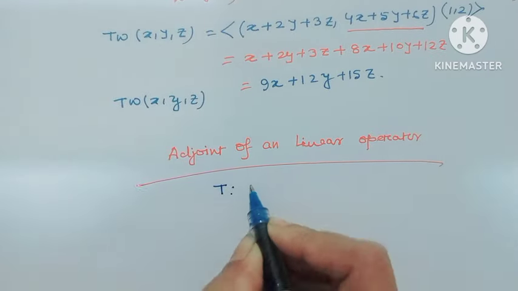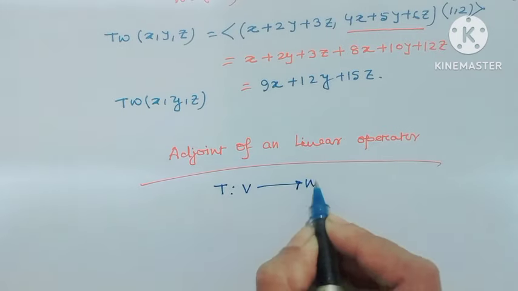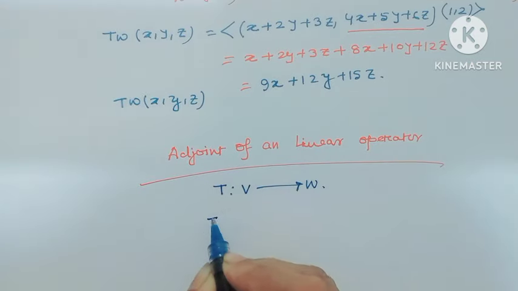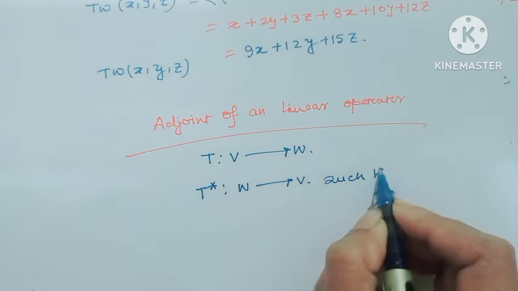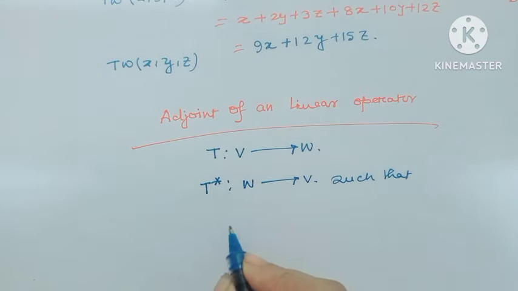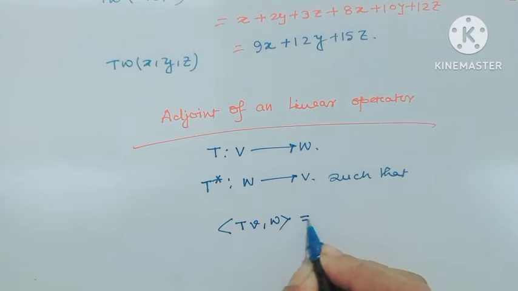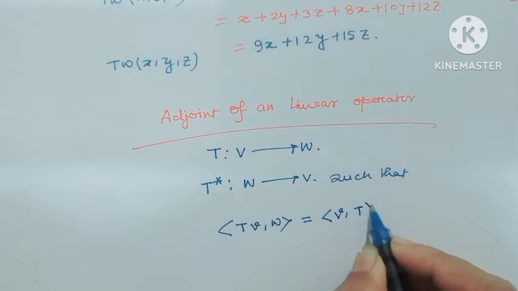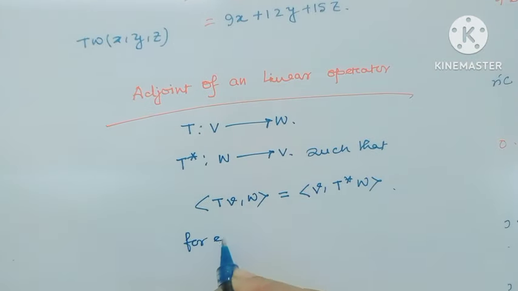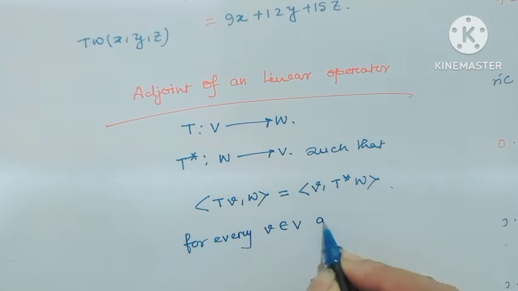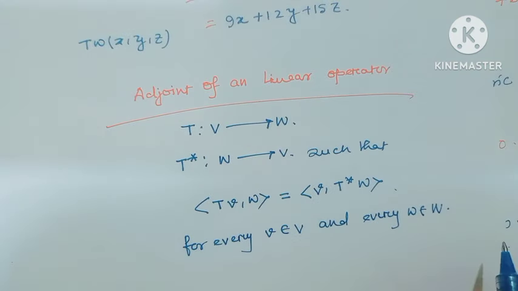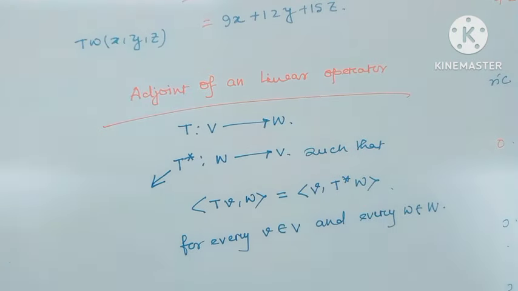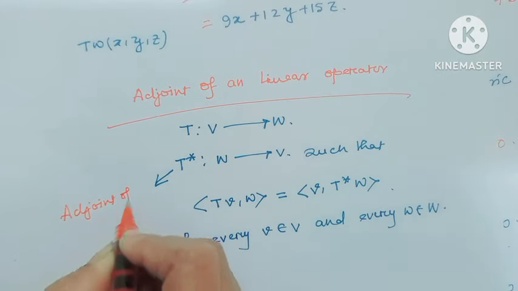Consider T a mapping from V to W, and the adjoint of T, which is defined as T star, is a mapping from W to V such that the inner product of T(v) with w equals the inner product of v with T star(w), for every small v belonging to capital V and every small w belonging to capital W. T star is denoted as the adjoint of T.